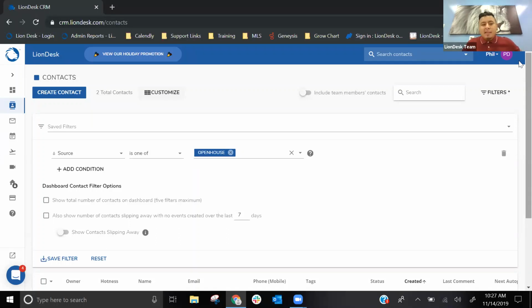They're basically a website. They can link it with LionDesk, so all the information of your contacts, what are they searching for, what properties, did they favorite any properties or saved any properties? All that information gets saved into LionDesk.